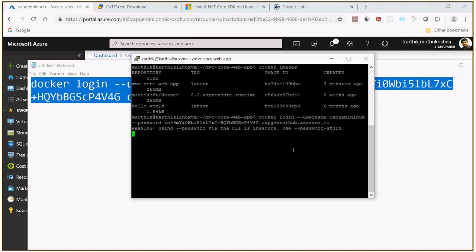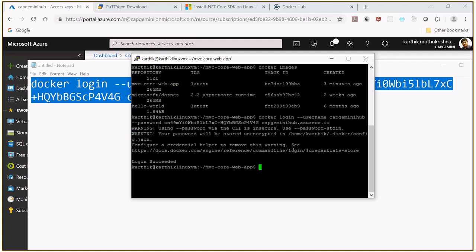Okay, there's a warning. What is that? Anyway, login has succeeded. They are saying that please use password stdin in a JSON file. That's okay, but login has succeeded. Now our task is to push the image that we have created here into that Docker hub, not Docker hub, the registry hub that we have created. So right now we have already logged in.